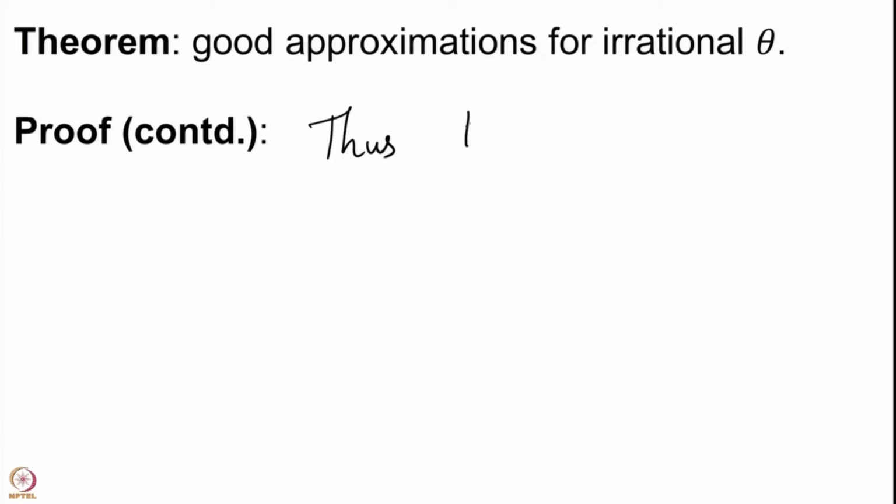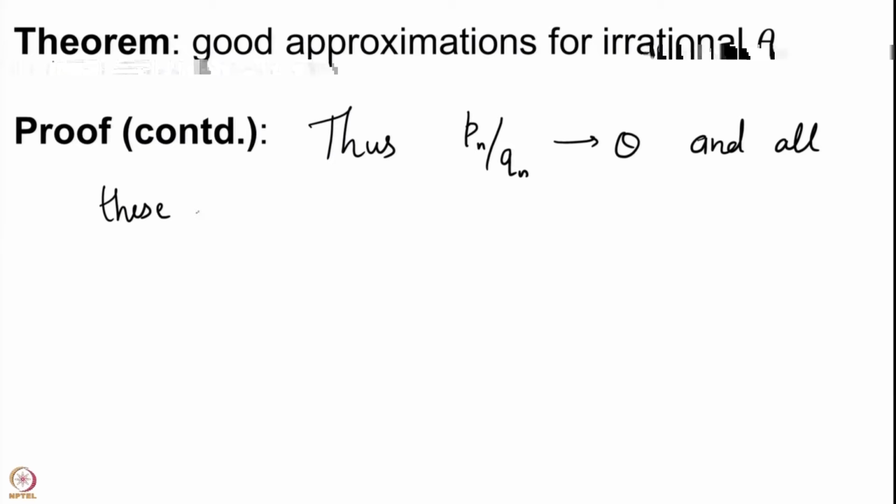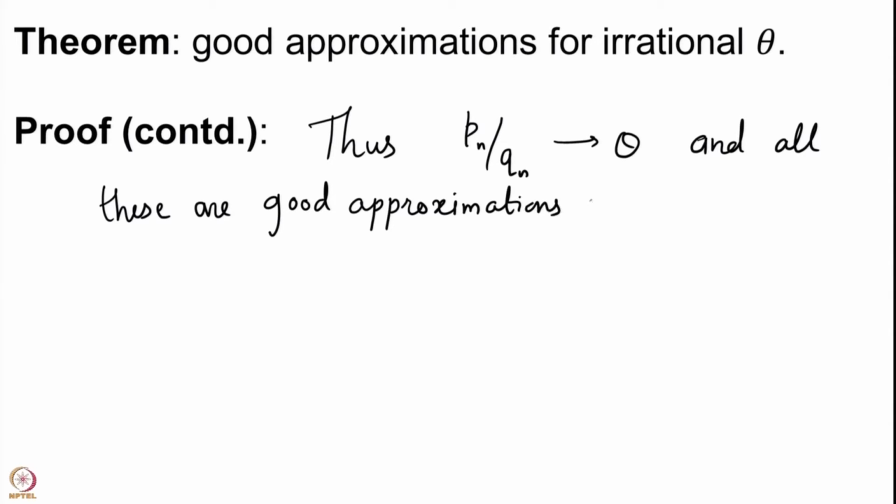Thus Pn by Qn converge to theta, and all these are good approximations for theta. So, we have a sequence of good approximations converging to theta.